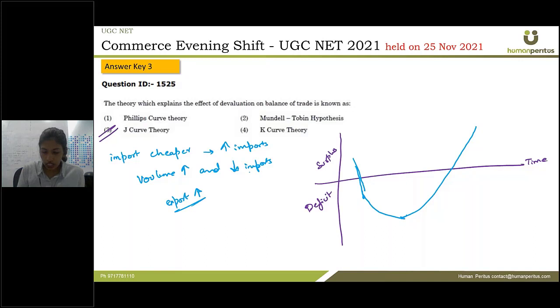And if our exports are increasing, that means our own production is efficient and low cost, so people will prefer domestic products more than imported products. Our imports will decrease eventually, and when imports decrease, it will lead to trade surplus. So that's why at first there would be trade deficit, but eventually it will cause trade surplus.